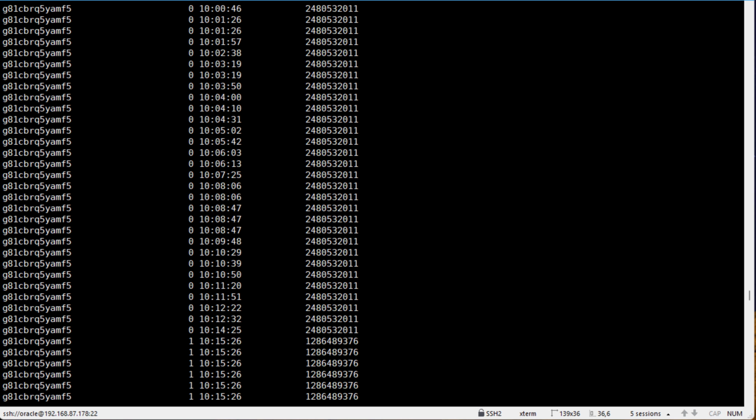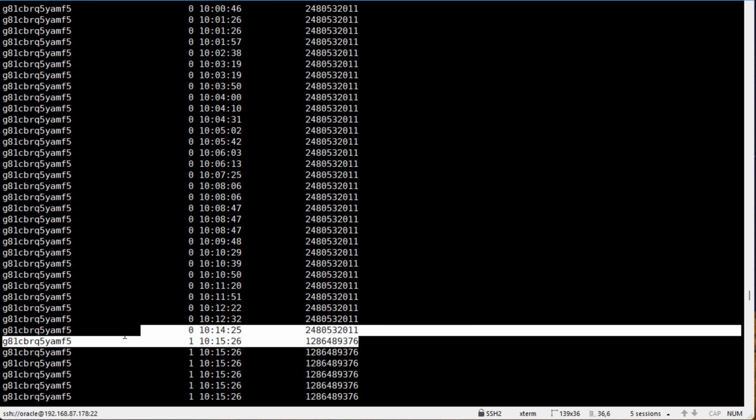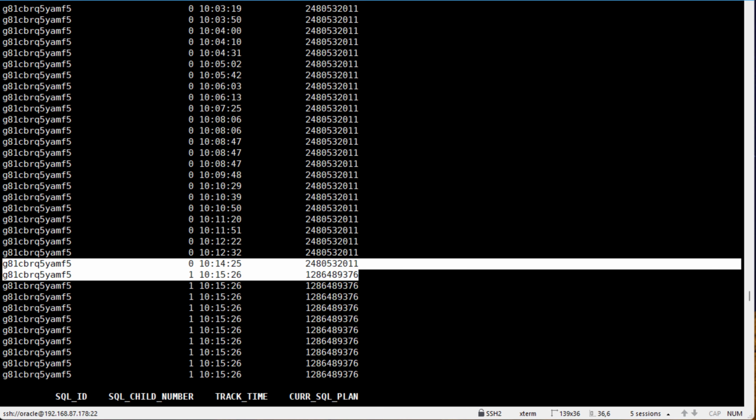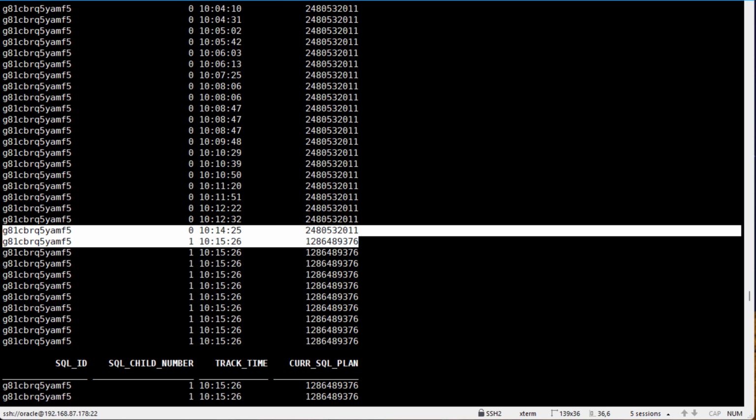The output shows Plan 2 was used until 10:14:25. By 10:14:26, Plan 1 took over. Thus, the plan switch occurred around 10:15. This precisely identifies the performance plan change point.